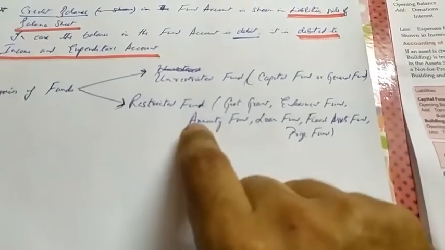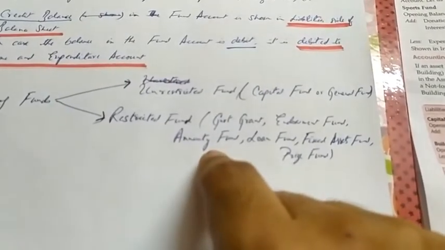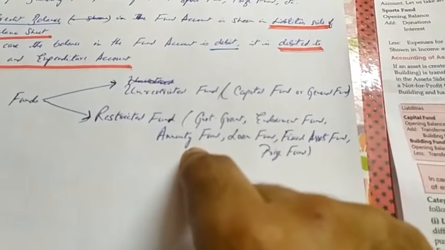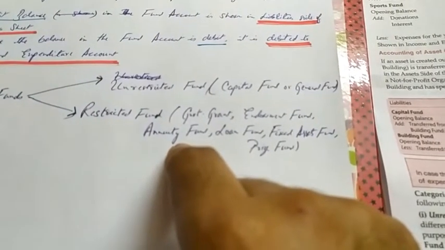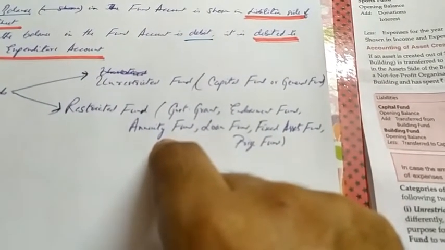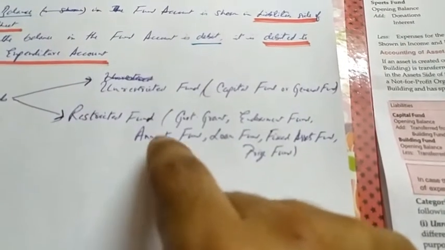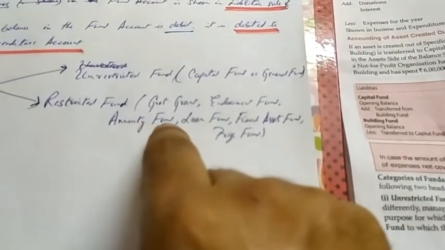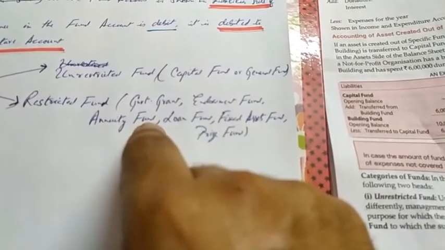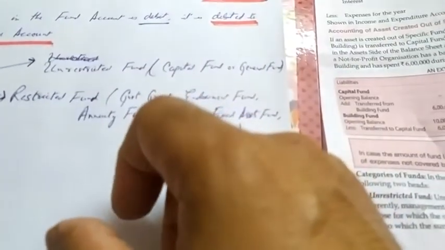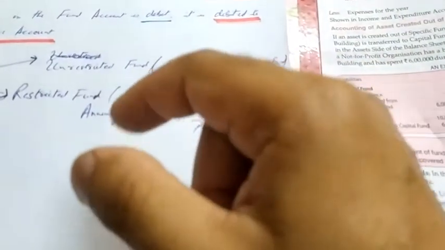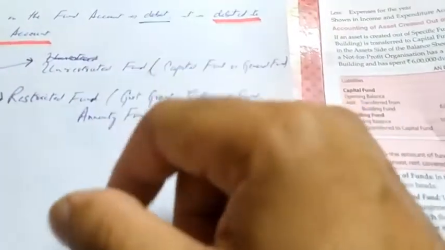Another fund is called annuity fund. Now annuity fund is again a form of donation which is received from an outside party known as donor. Now here the donor is putting a condition that whatever the income is earned from that amount which is donated, a fixed annual payment is to be made to the donor or to any beneficiary whom the donor has nominated.